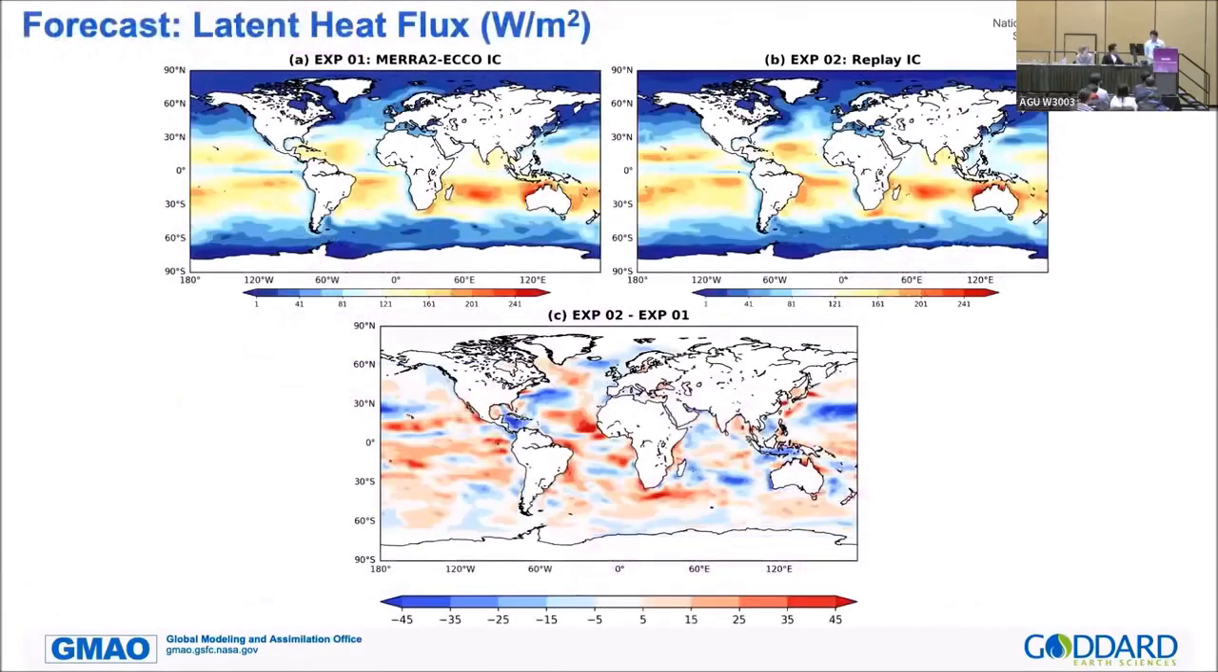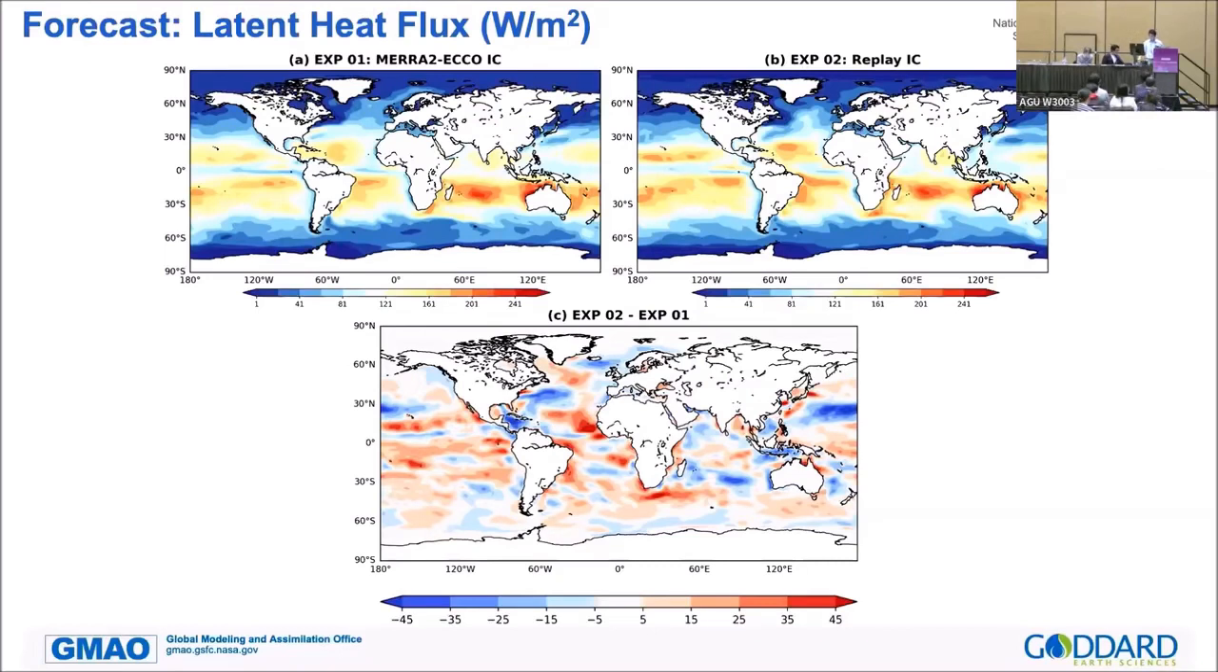So these are forecast results of latent heat flux from the two experiments that I'm just explaining. The top left is from experiment 1, which is initialized from the MERRA-2 initial condition, and the replay experiment forecast is experiment 2, and the difference between those two experiments is in the bottom panel. So this is a mean state from the forecast, and there is definitely a difference between those two experiments, just initializing from MERRA-2 and replay forecast. However, it is improving the replay forecast.